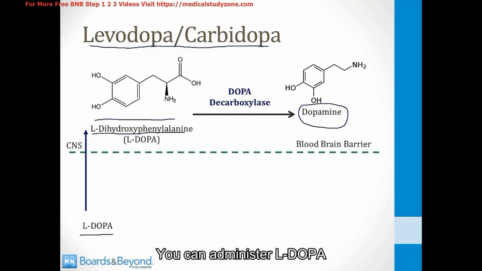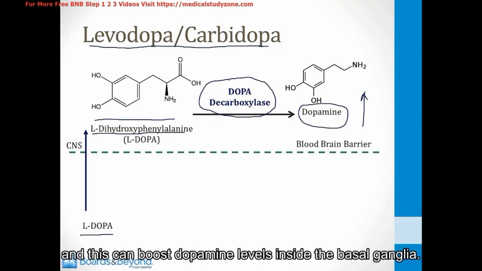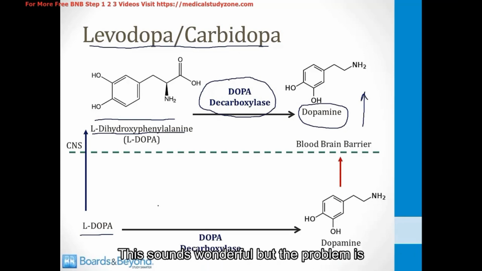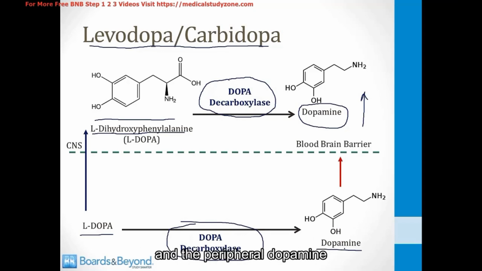You can administer L-dopa to patients with Parkinson's disease, and it can cross the blood-brain barrier and be converted by DOPA decarboxylase inside the central nervous system into dopamine, and this can boost dopamine levels inside the basal ganglia. This sounds wonderful, but the problem is that there is a peripheral DOPA decarboxylase which can convert DOPA into dopamine peripherally, and the peripheral dopamine cannot cross the blood-brain barrier.